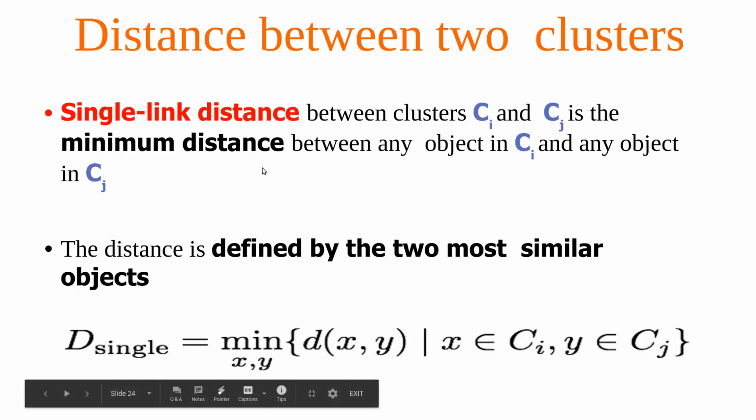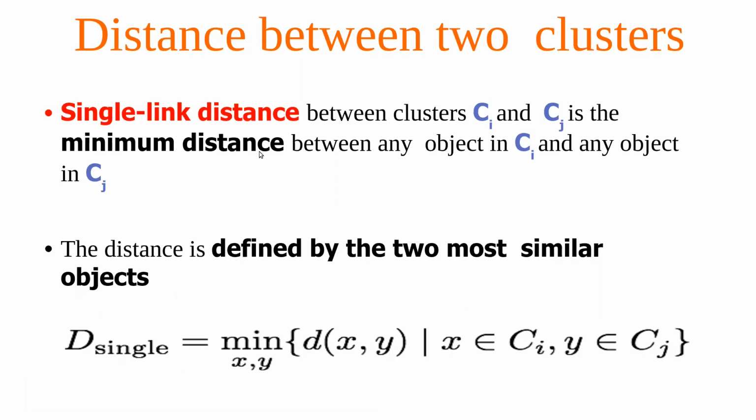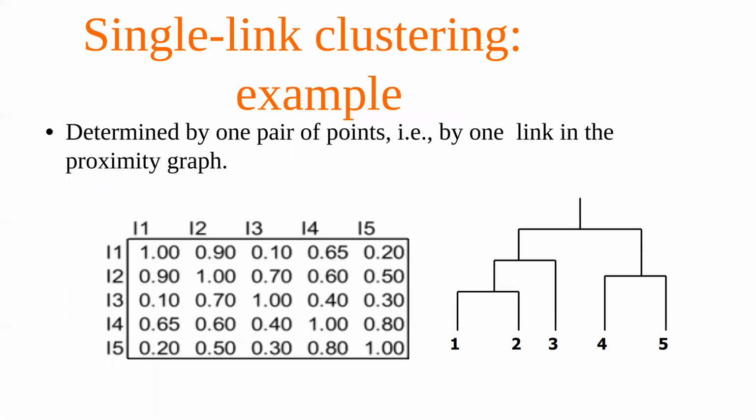So that's called the single link distance. It means that we are just measuring the difference on different attributes of the elements in cluster 1 and elements in cluster 2, very similar to or the same as what we are doing in k-means as well. And that's how we go on defining the difference.